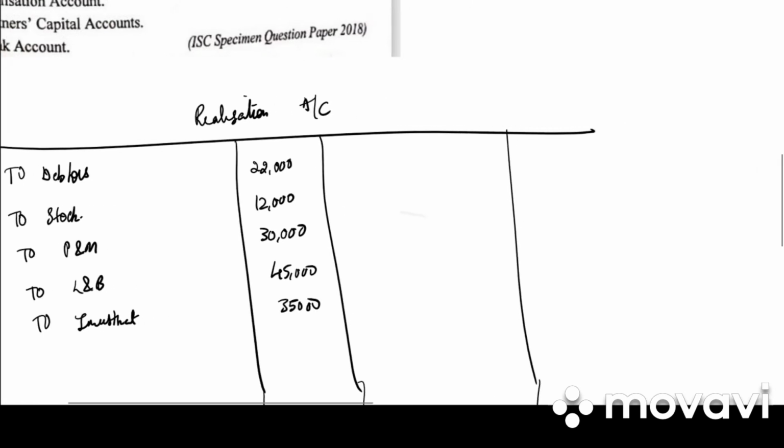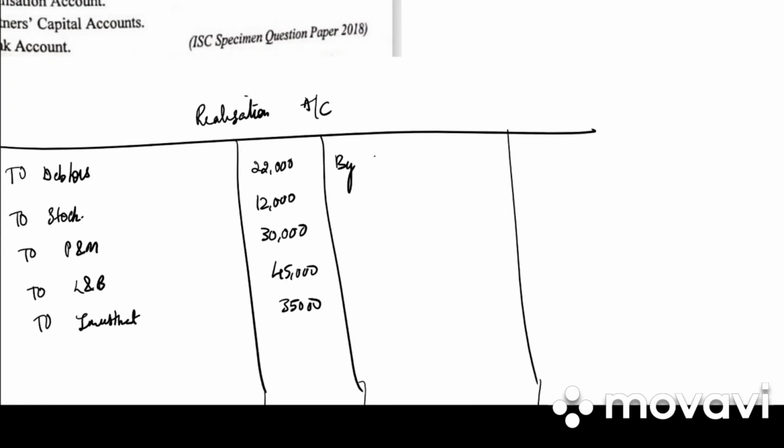Next step is to record all the liabilities. By employees provident fund 8,000. Then we have by creditors 10,000. By investment fluctuating fund 4,000. Then we have by provision for doubtful debts 2,000.